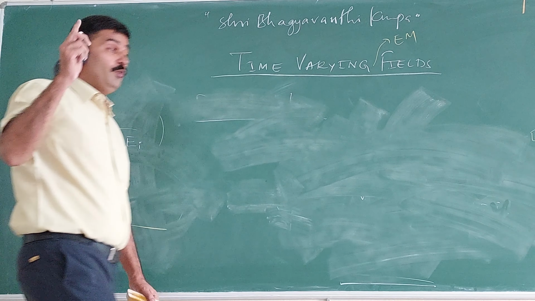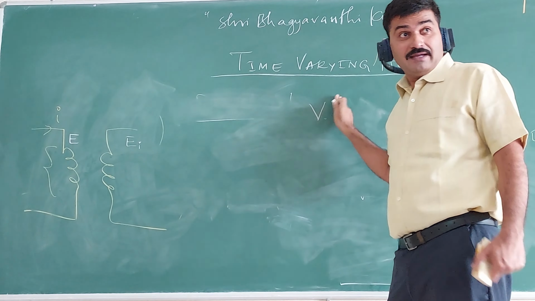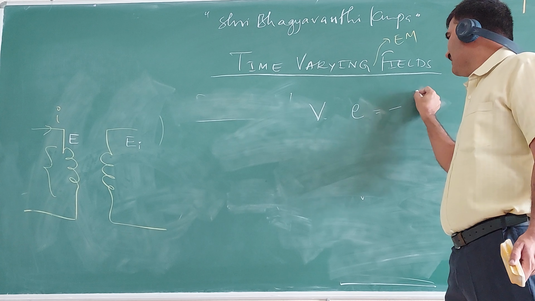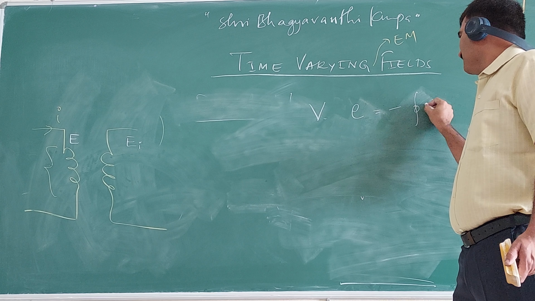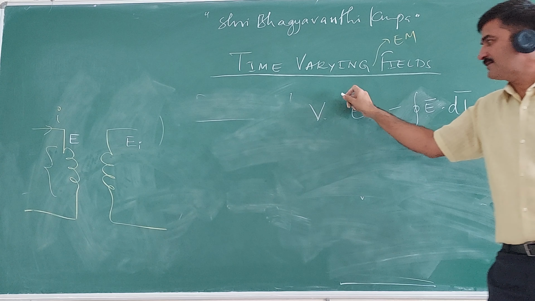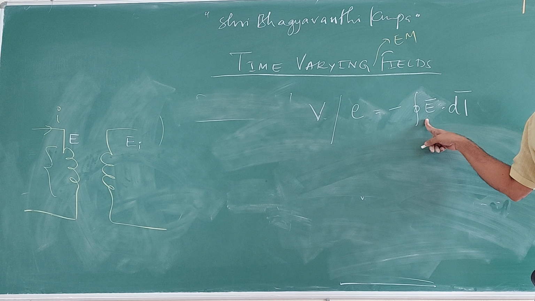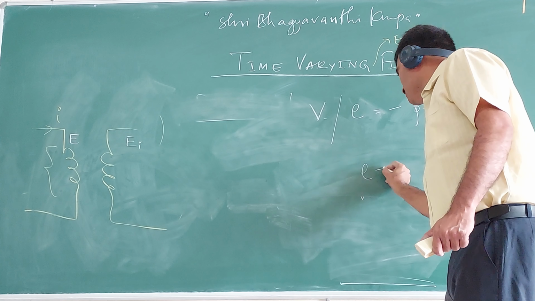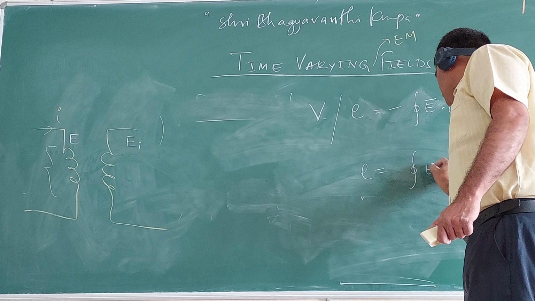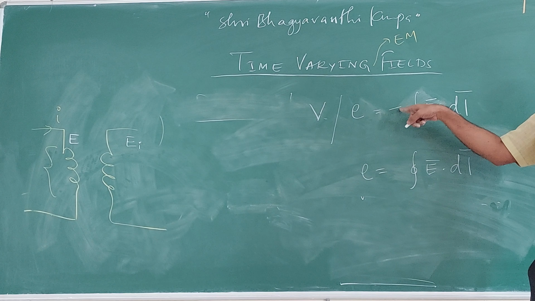We have a relation between voltage V, at present we are using E, and the field: voltage is equal to minus the integral of E dot dl. Now I want to write the induced EMF is equal to just the integral of E bar, like this. I don't want to put this negative sign.